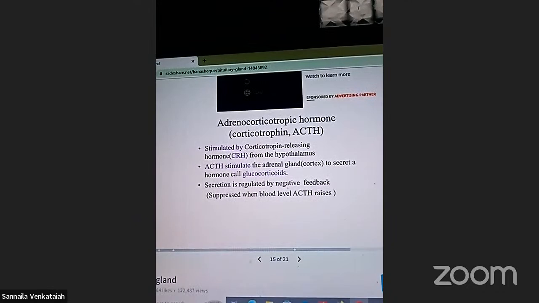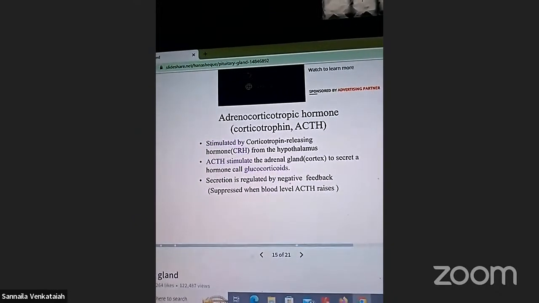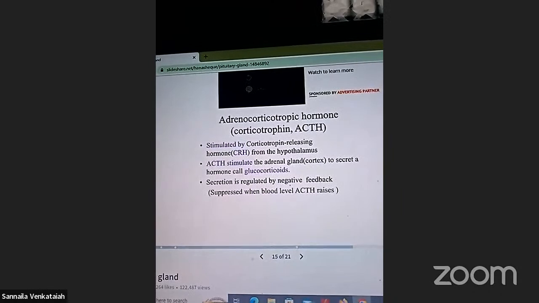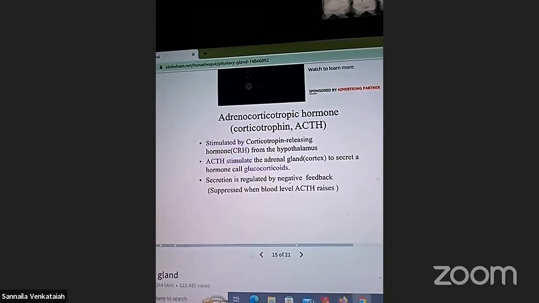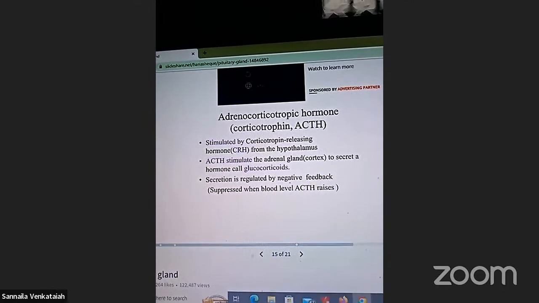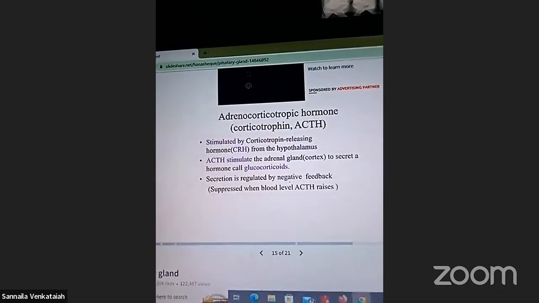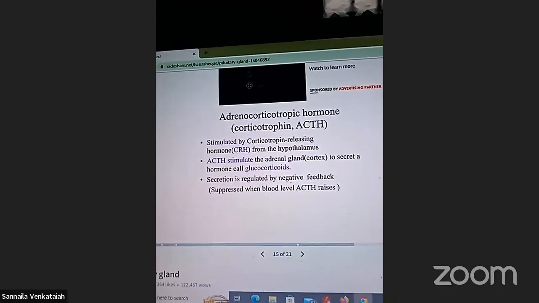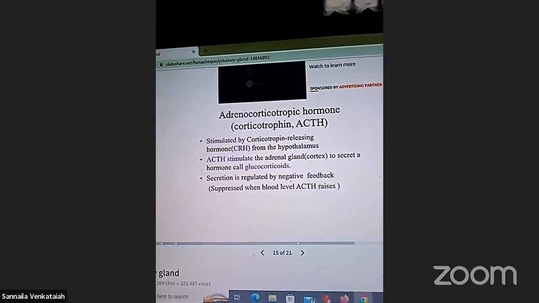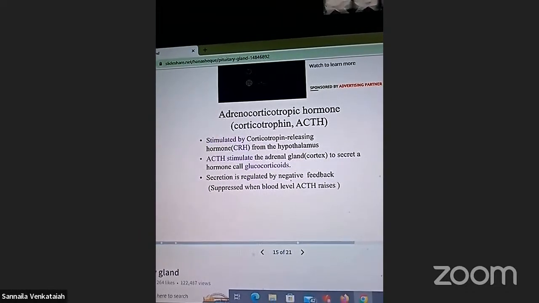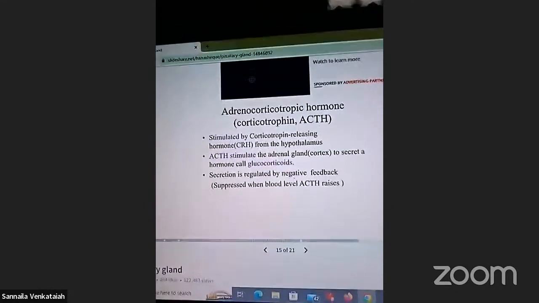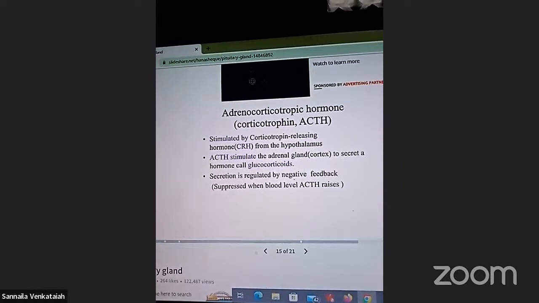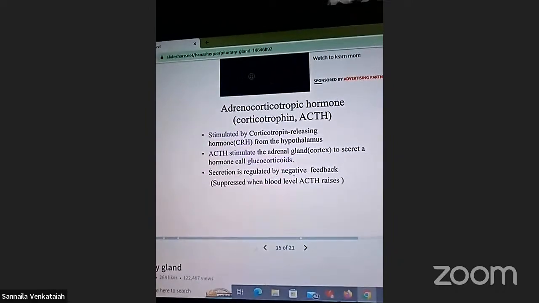ACTH stimulates the adrenal gland cortex to secrete hormones such as glucocorticoids. Secretion is regulated by negative feedback, as well as ACTH, adrenocorticotropic hormone.